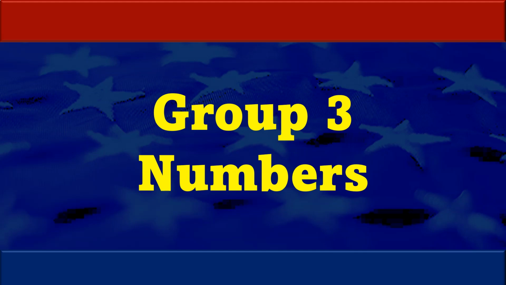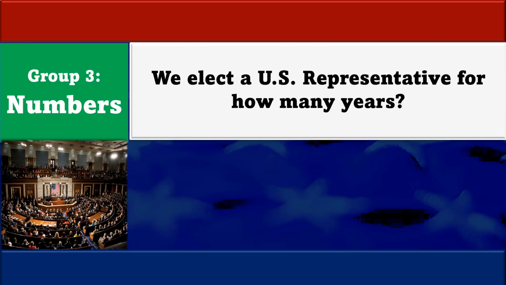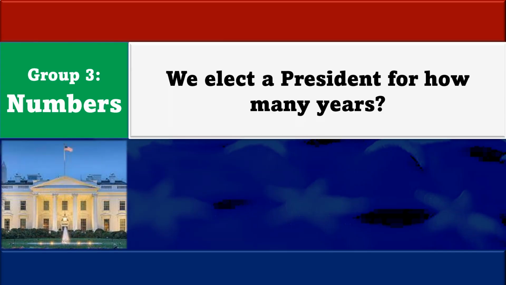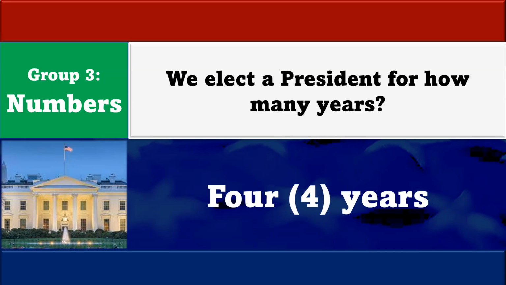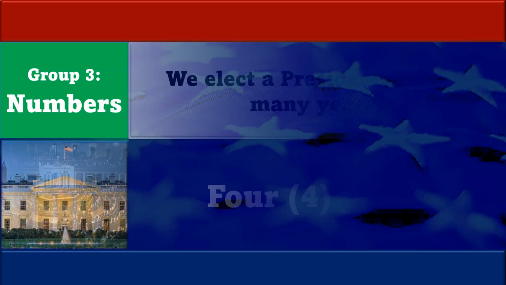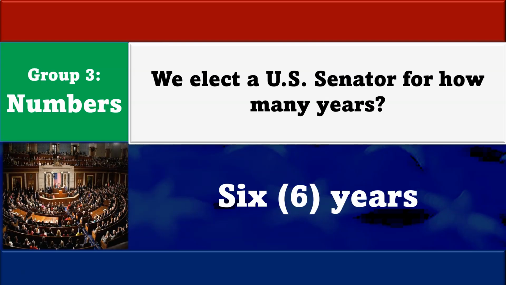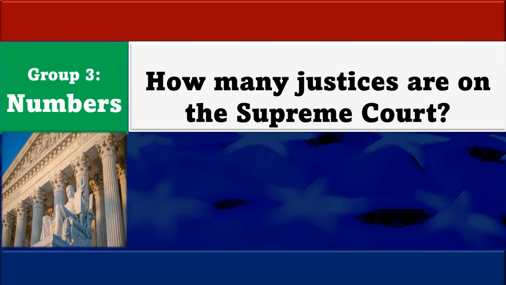This group deals with important numbers in the United States. We elect a U.S. representative for how many years? 2 years. We elect a president for how many years? 4 years. We elect a U.S. senator for how many years? 6 years. How many justices are on the Supreme Court? 9 justices.